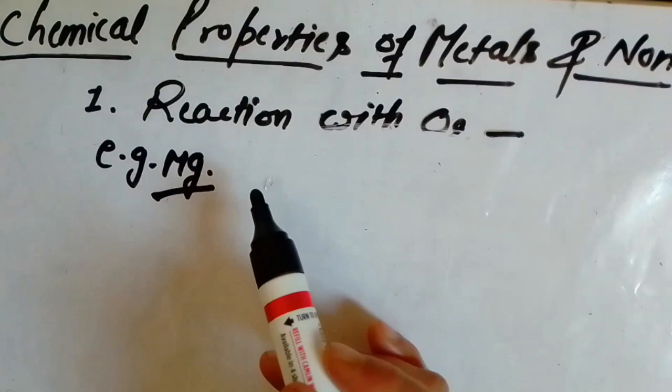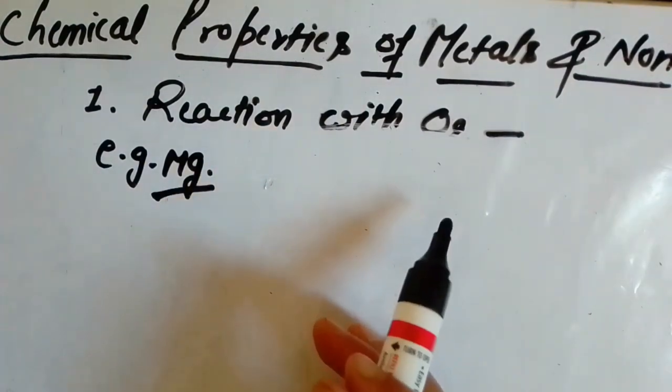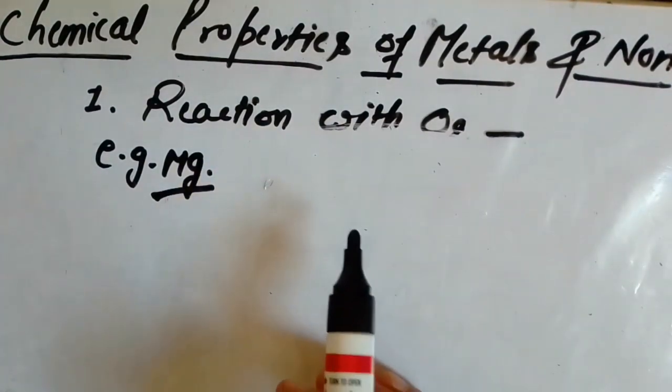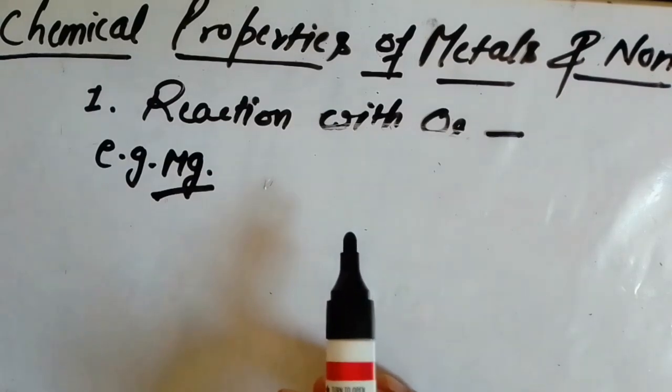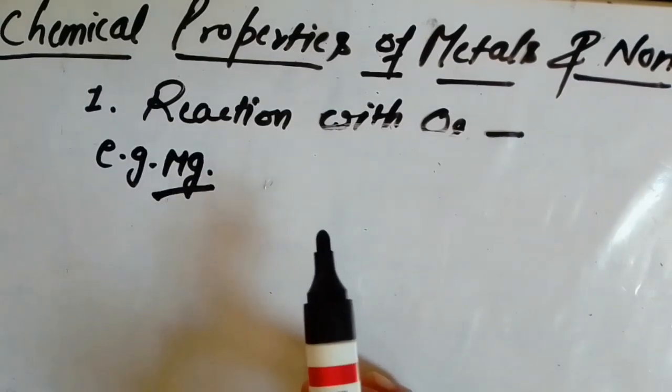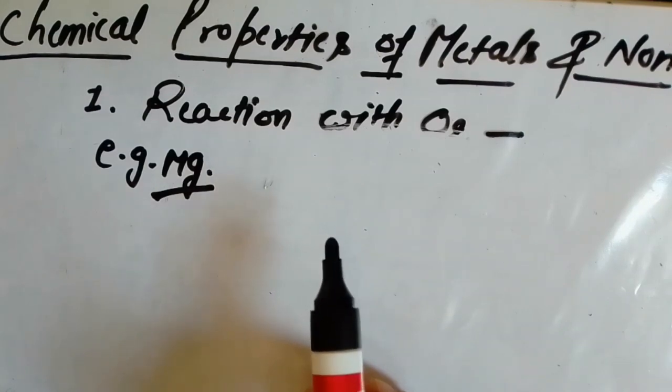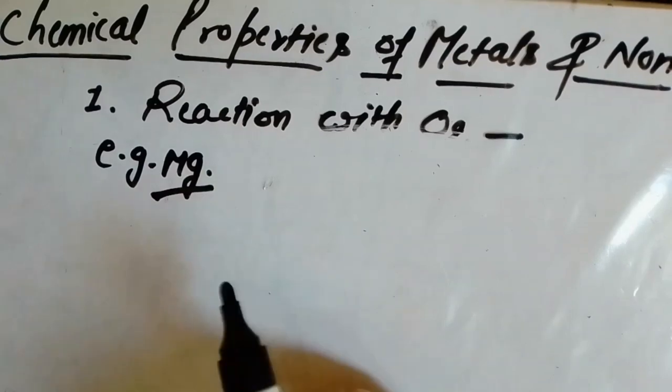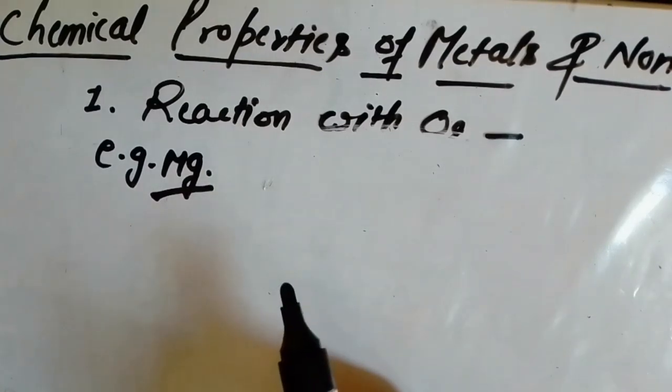Before writing the equation, I'm just demonstrating the activity. We will ignite, we will just burn that magnesium ribbon, and after complete burning, ash will be produced. That ash will be magnesium oxide. Right? White powder we obtain, that will be magnesium oxide.